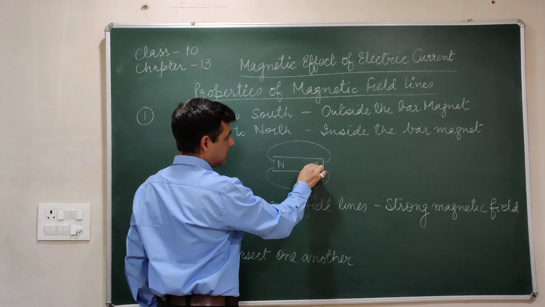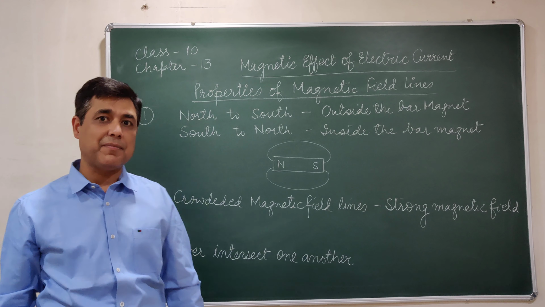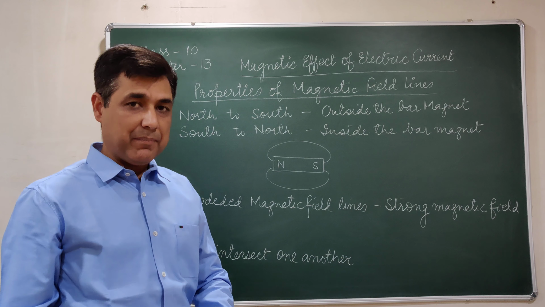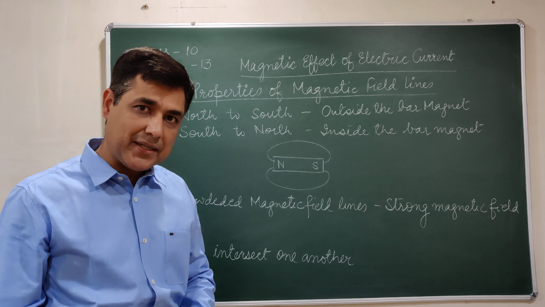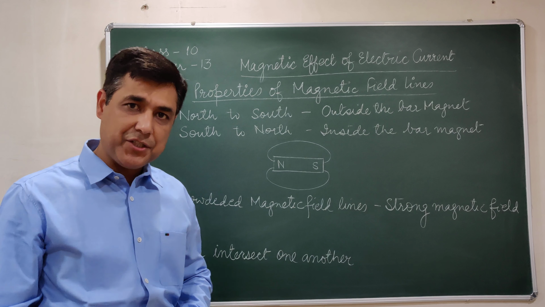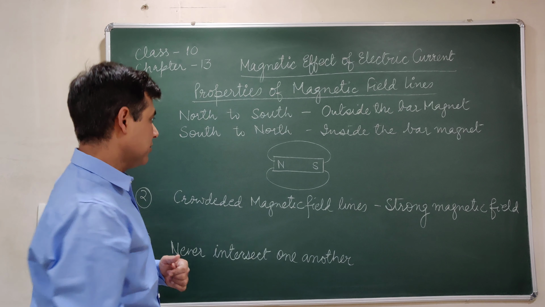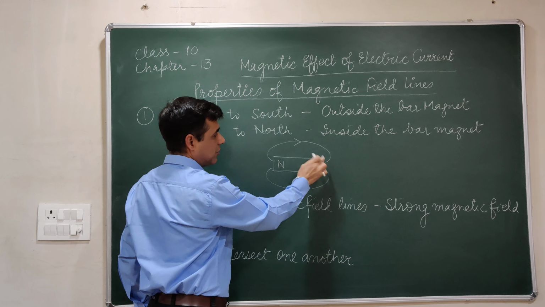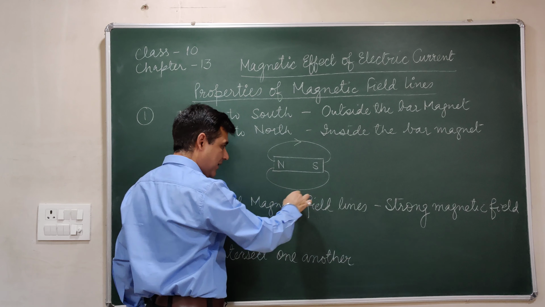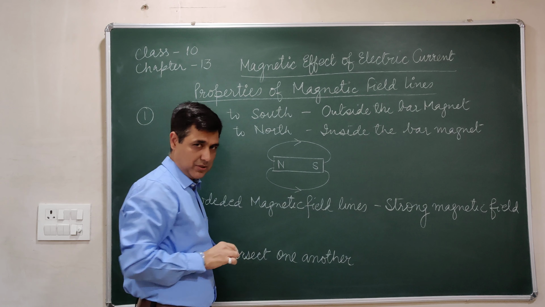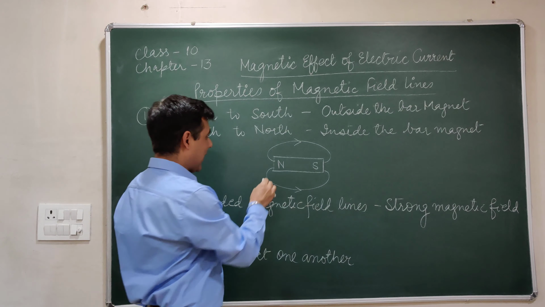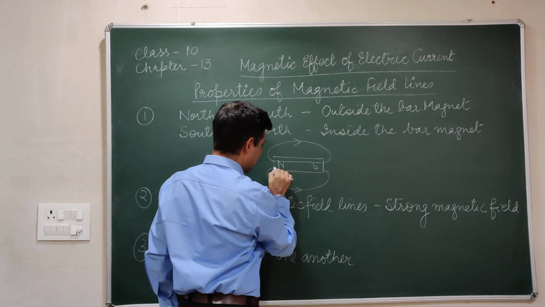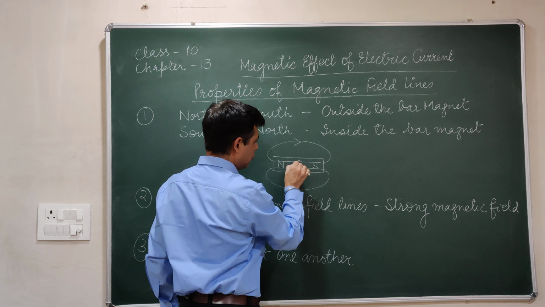Make sure that you show the direction of the magnetic field. Remember, magnetic field is a vector quantity which has magnitude as well as direction. So it should always be from north to south outside the bar magnet, similarly over here, and inside the bar magnet they are from south to north.